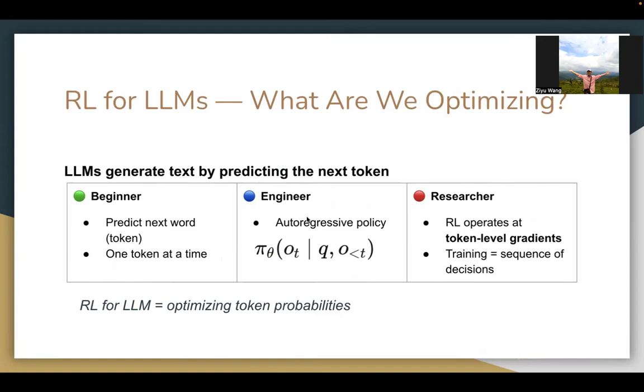And for engineers, we implement this as an auto-regressive policy. Basically, we take in the query vector and all of the tokens that we output prior to time step t, and the policy decides what is the next token. And for researchers, RL basically operates at token-level gradients, and training is a sequence of decisions. Basically, it's optimizing sequence token probabilities, and we call this auto-regressive token-level optimization.